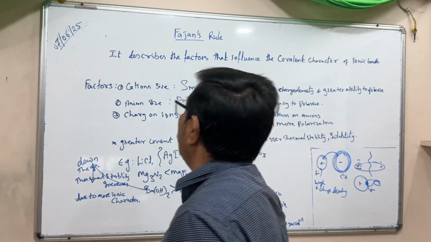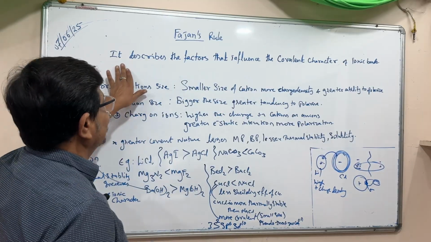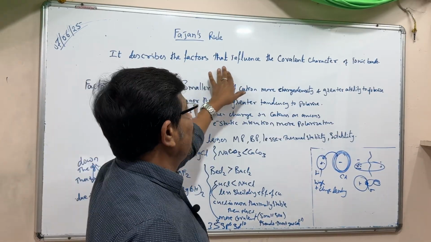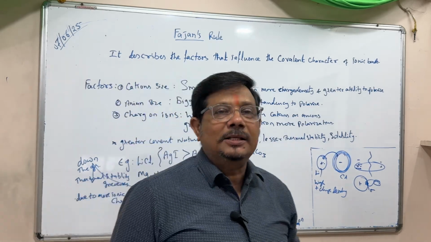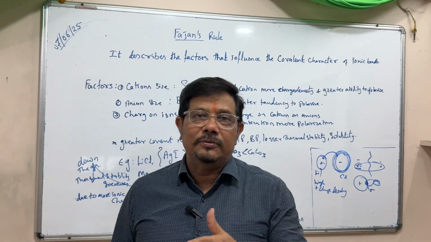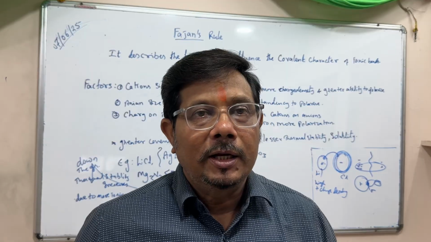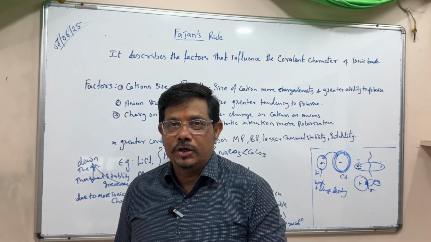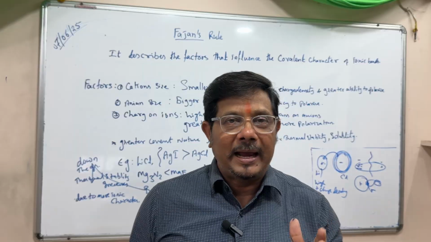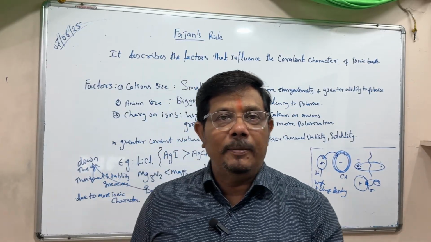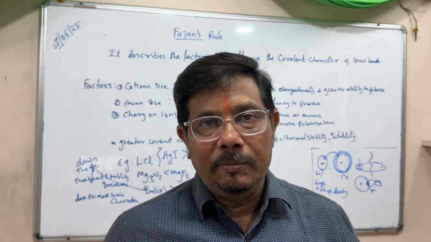According to Fajan, what happens? Fajan describes the factors that influence the covalent character of an ionic compound. Even though lithium is from the sodium family, lithium, sodium, potassium, and beryllium, magnesium, calcium, barium, and in this way aluminum and all.